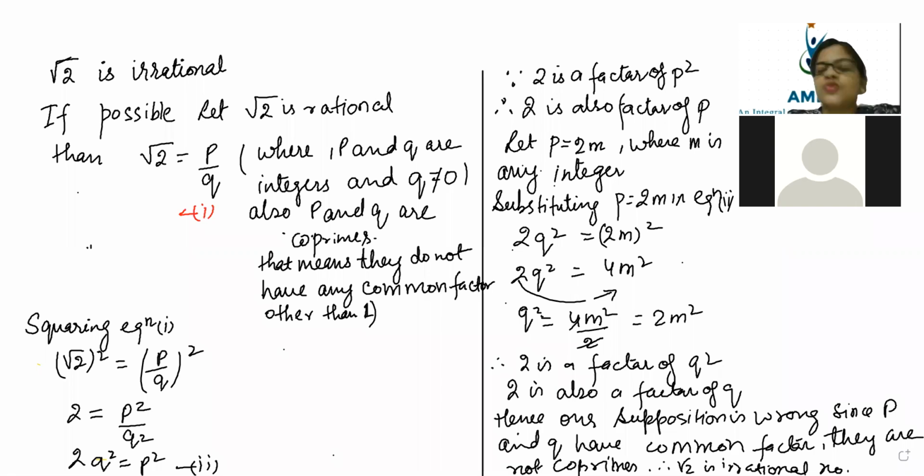If someone tells me, prove that you are not Khushbu auntie, then what will I say? Let us suppose I am Khushbu auntie. Then if I am Khushbu auntie, I know how to teach, and I will be able to teach you. If I am not able to teach you, that means I am not Khushbu auntie. The way Khushbu auntie is teaching, if I am not able to teach, that means I am not Khushbu auntie. Yes or no?